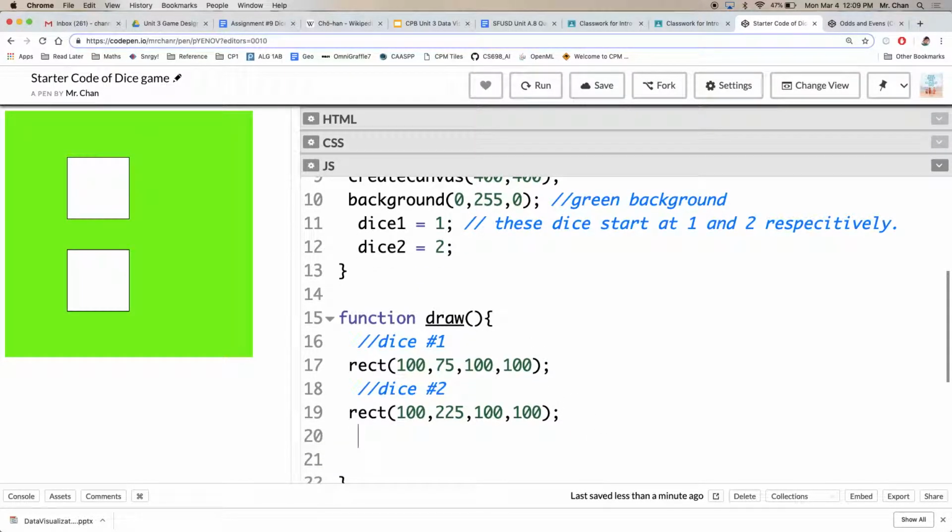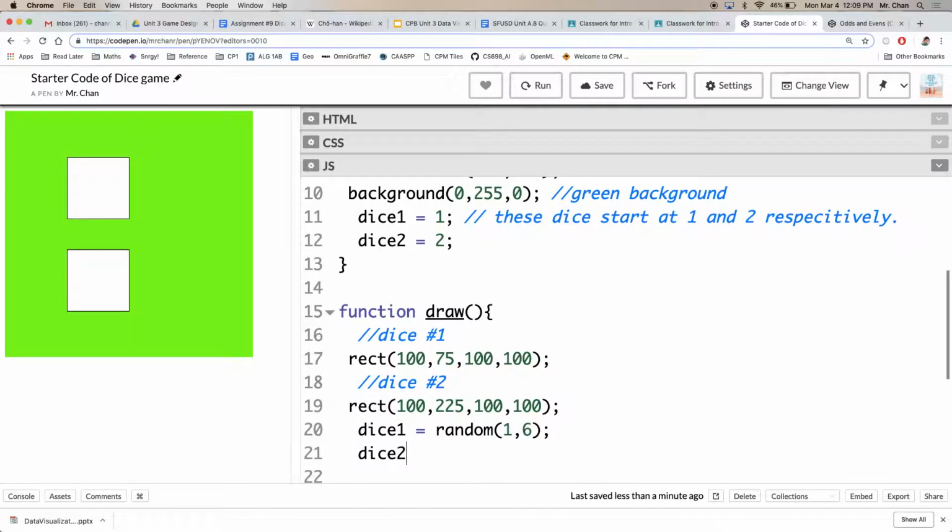Now, here's the interesting part. Dice 1, let's say we have to use the random function, 1 through 6, something like that. Dice 2, similarly, we have to generate this random number between 1 through 6.